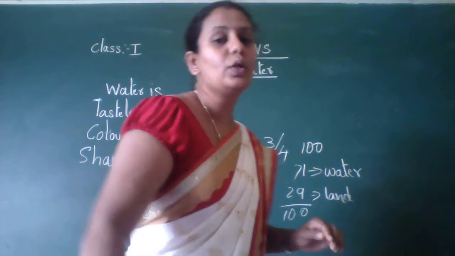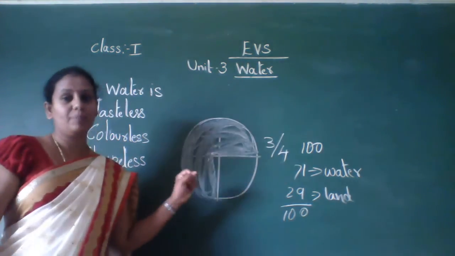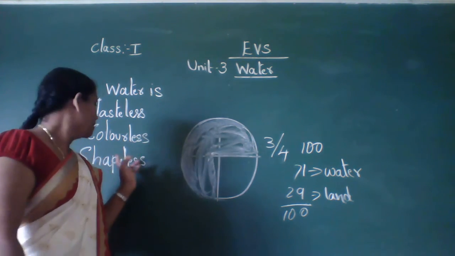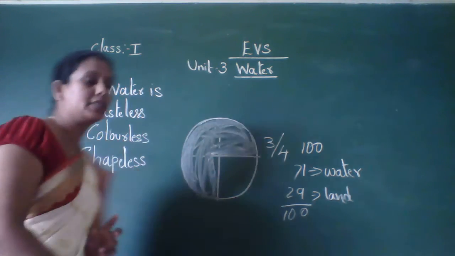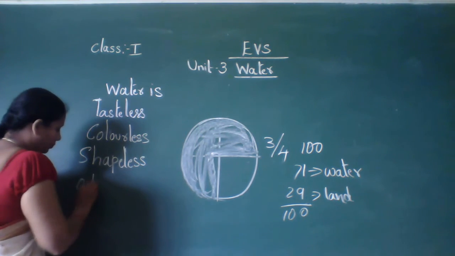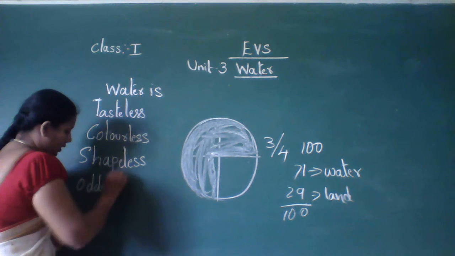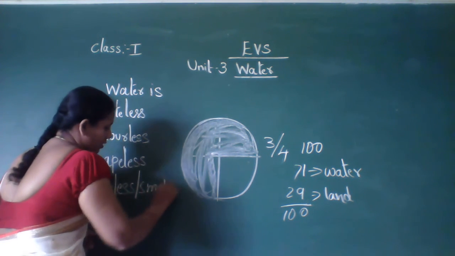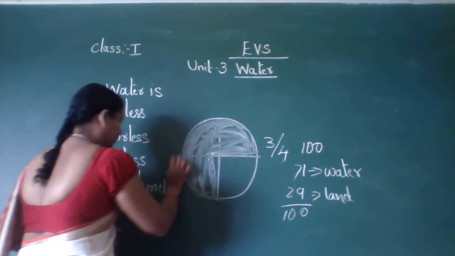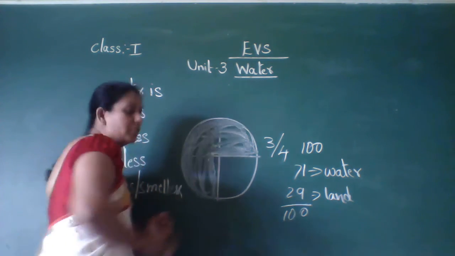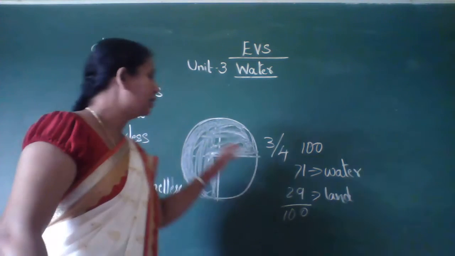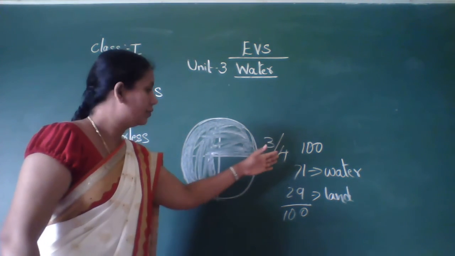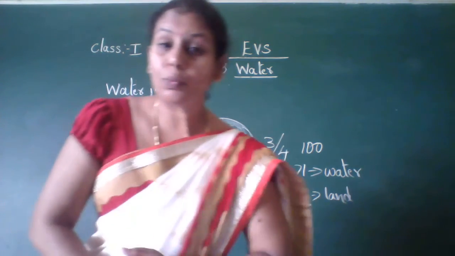Okay children, so first you should know these main points. So water is tasteless, colorless, shapeless, odorless. Odor means here smell. Odorless means smellless. Okay, and then on Earth, 3/4 of the earth is covered with water.